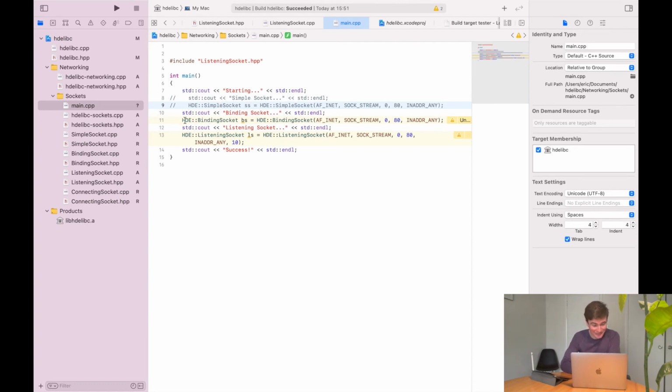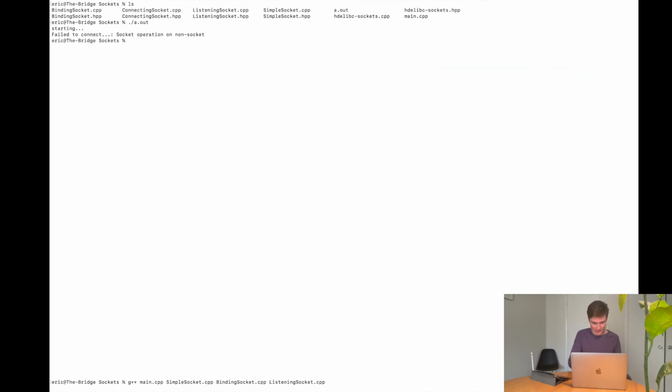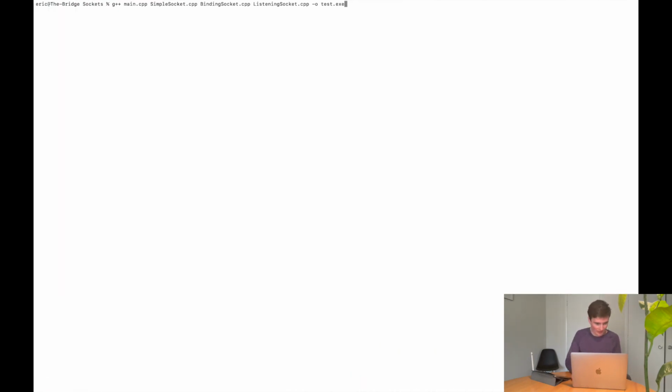So anyway, you'll see in this binding socket, I am binding it to port 80, and then I'm trying to bind listening socket to port 80. So I am willing to bet that if I change this to port 81 and let listening socket go on 80, we can duplicate the error. Let's see if I'm right. Socket operation on non-socket. Okay, so I solved that first problem. Great job. Pat on the back.